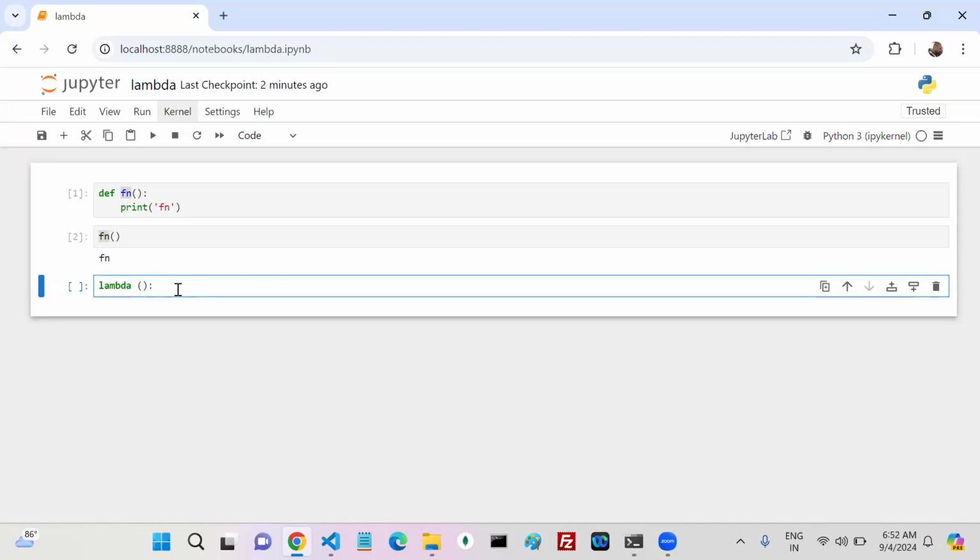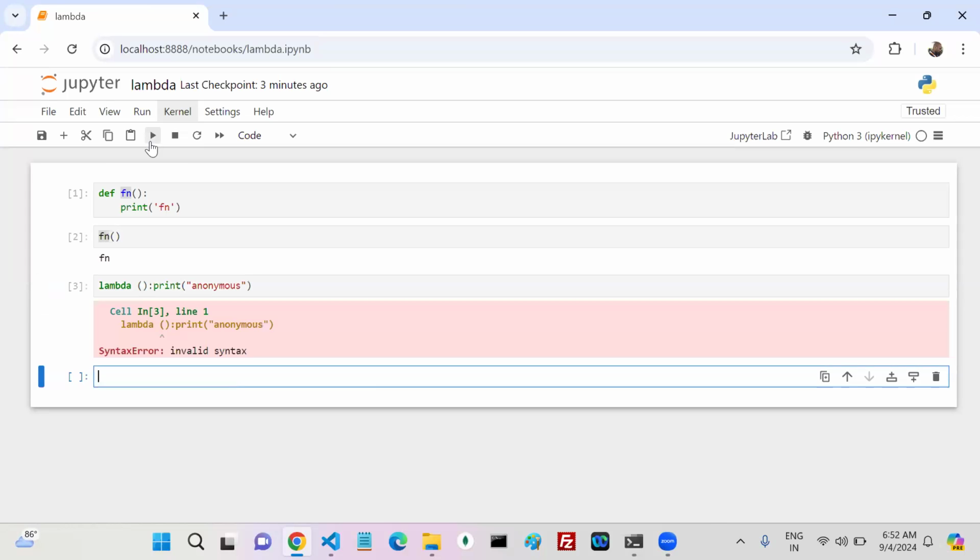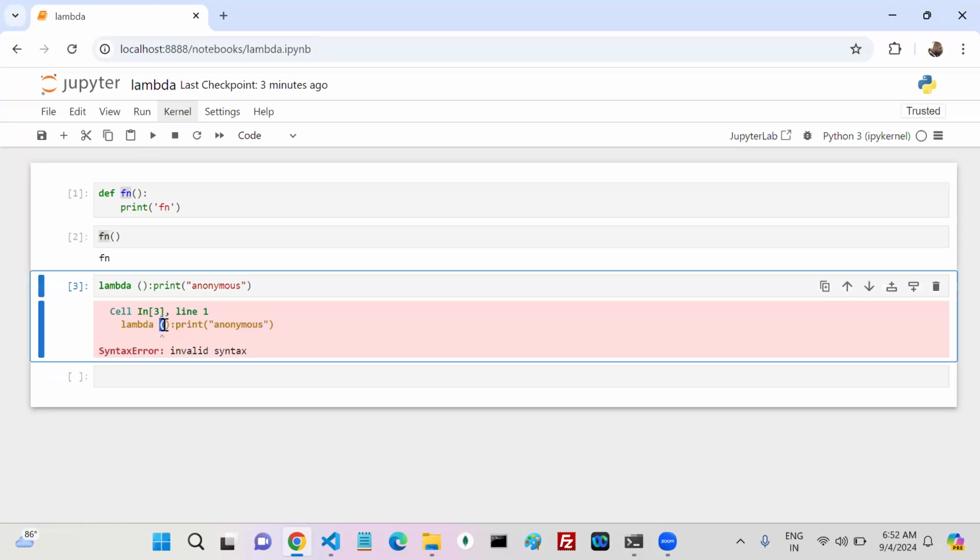After that, print anonymous. Now I have written it like this. Is it valid syntax or invalid syntax? It gives me invalid syntax in this particular place.